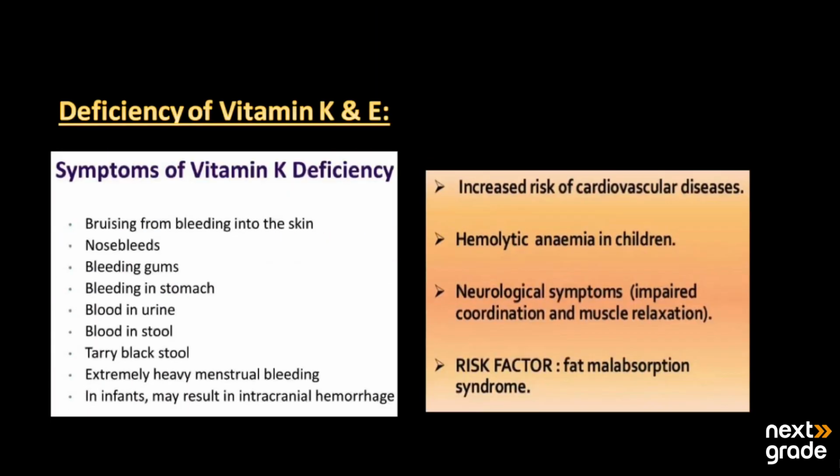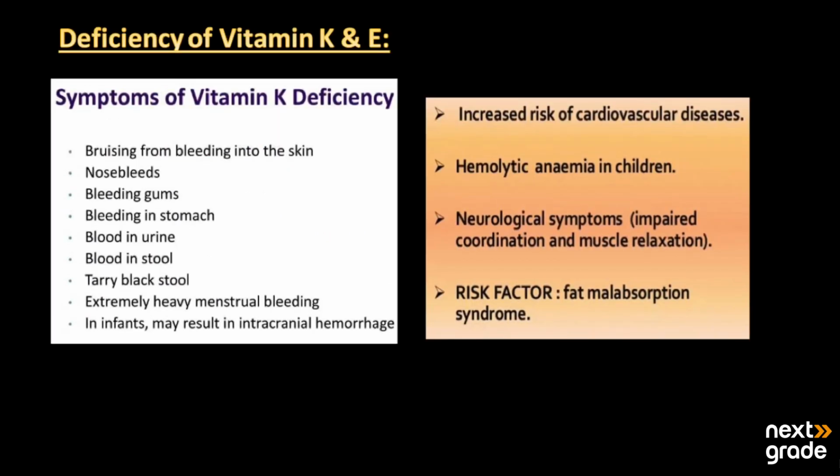Then we have the deficiency of vitamins K and E, and the diseases that may be caused due to their deficiency. The symptoms we have are bruising from bleeding into the skin. This is due to vitamin K deficiency. The nose starts to bleed. There may be bleeding gums. There may be bleeding in the stomach. There may be blood in the urine and blood in the stool. We have tarry black stool and extremely heavy menstrual bleeding.